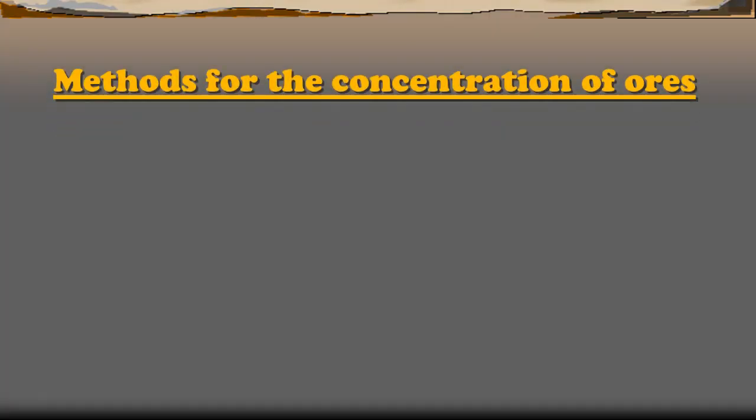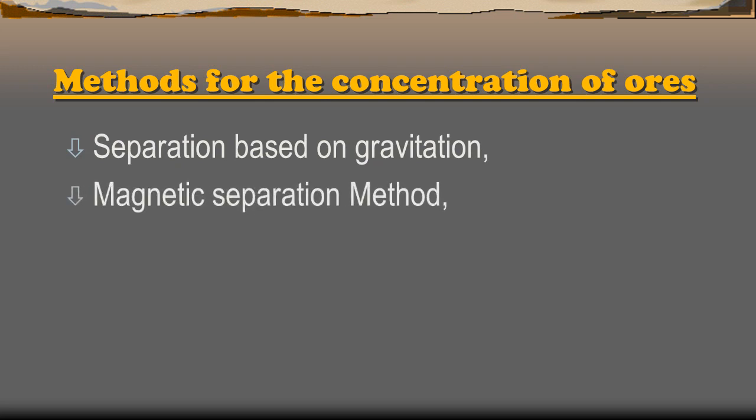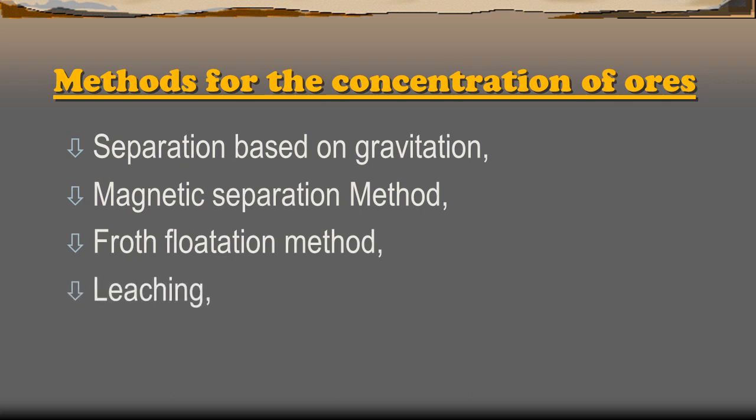Okay, so students, some general methods for concentration of ores are as follows. First is separation based on gravitation. Next is the magnetic separation method, then the froth flotation method, and the fourth one is the leaching method. So students, these four are the methods of separating gangue from their ores. Let's study them one by one.